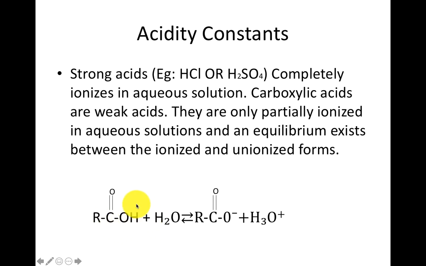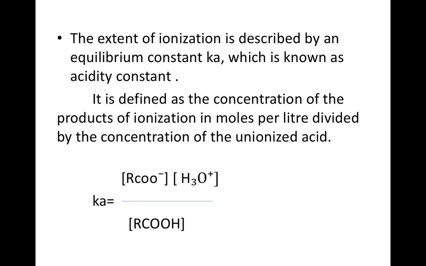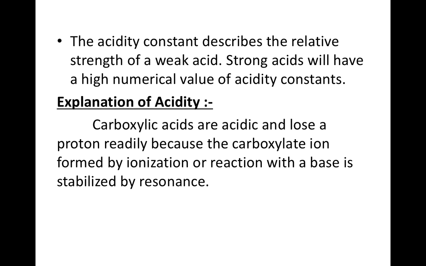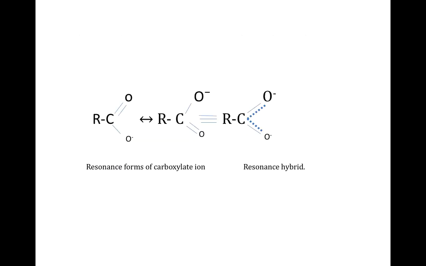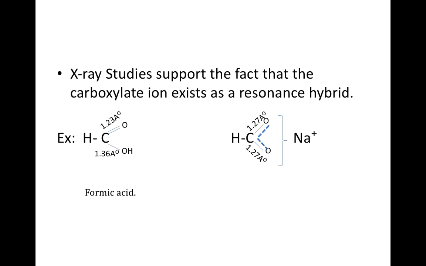So these carboxylic acids try to lose H plus ions and form the carboxylate anion. Why? Because they want to attain stability. Since they are losing the proton, in this manner also we can explain the acidity of carboxylic acid. One is with respect to the Ka and one is with respect to the carboxylate anion resonance hybrid.